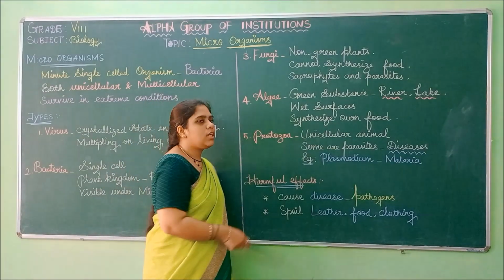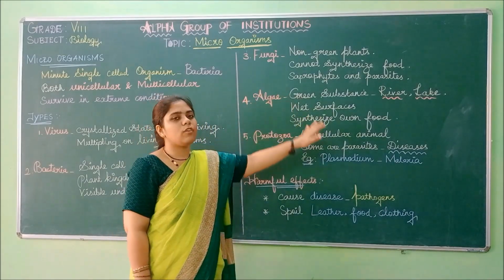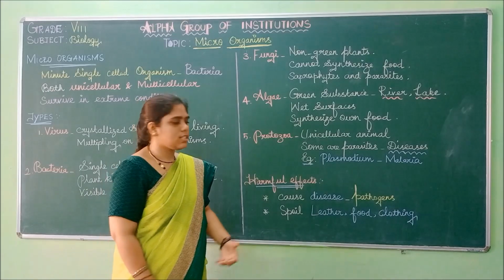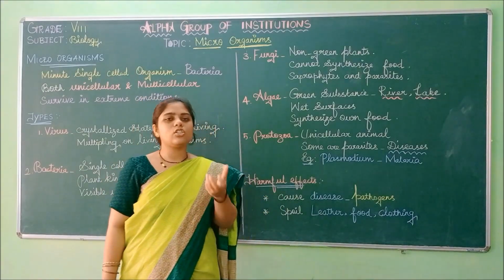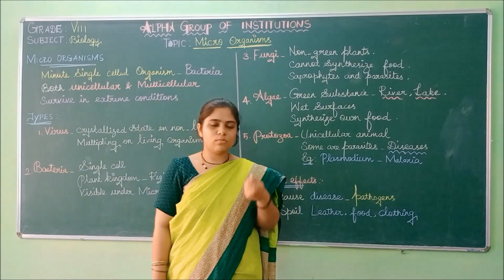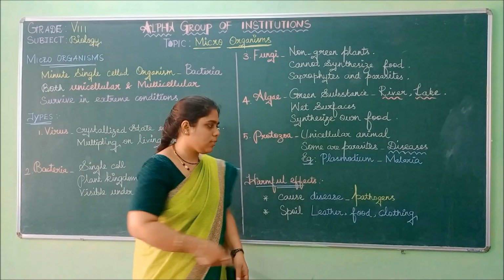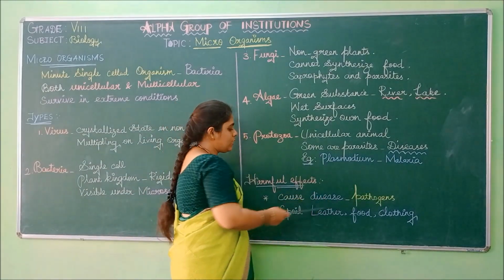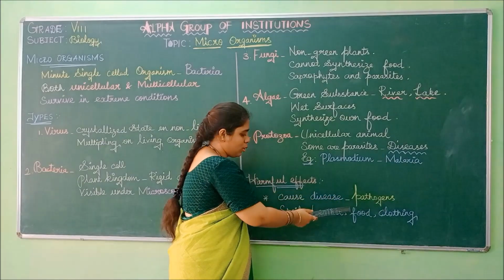Some of the microorganisms like protozoans and some of the fungi will cause disease. These disease causing microorganisms are called pathogens.